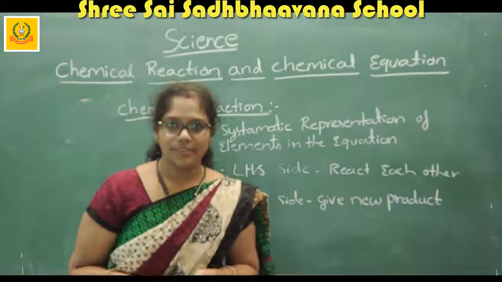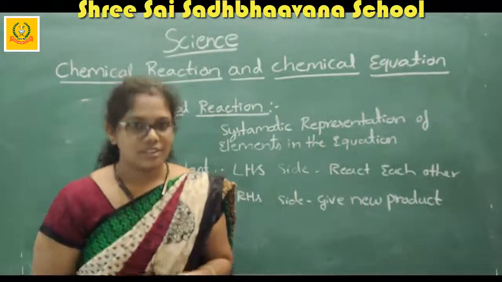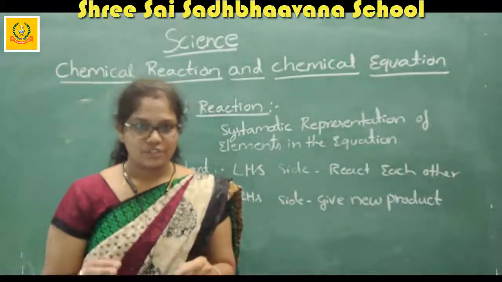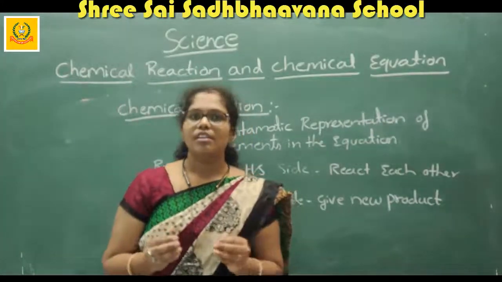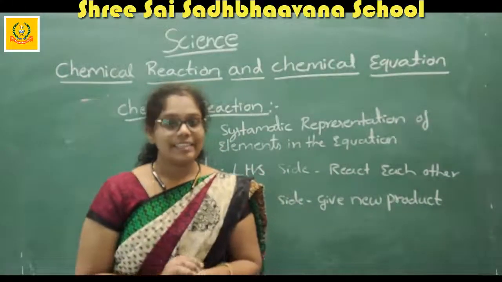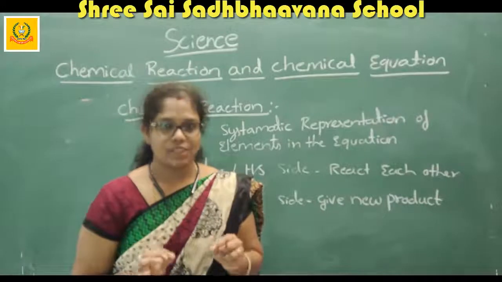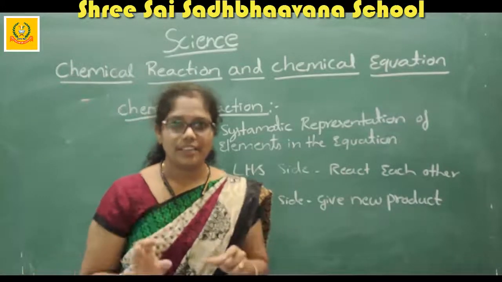Firstly, we are going to discuss the chemical reaction. What is this chemical reaction? Why are we going to discuss this chemical reaction? A chemical reaction is a systematic representation. Not like anything we write in the reaction.